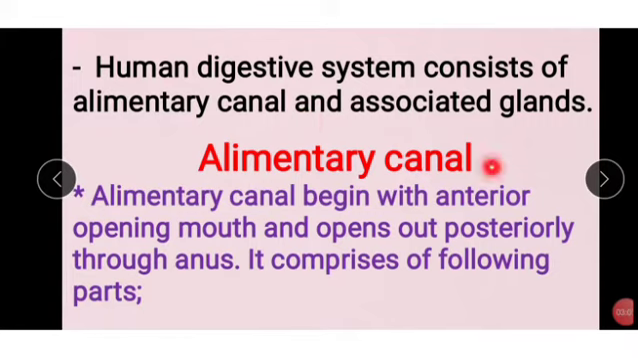See, first one, the alimentary canal. The alimentary canal begins with the anterior opening, the mouth, and opens out posteriorly through the anus. It comprises the following parts. The alimentary canal starts with the anterior portion, that opening we call the mouth. Afterwards it ends with the posterior part, that we call the anus. Here the alimentary canal contains some parts.